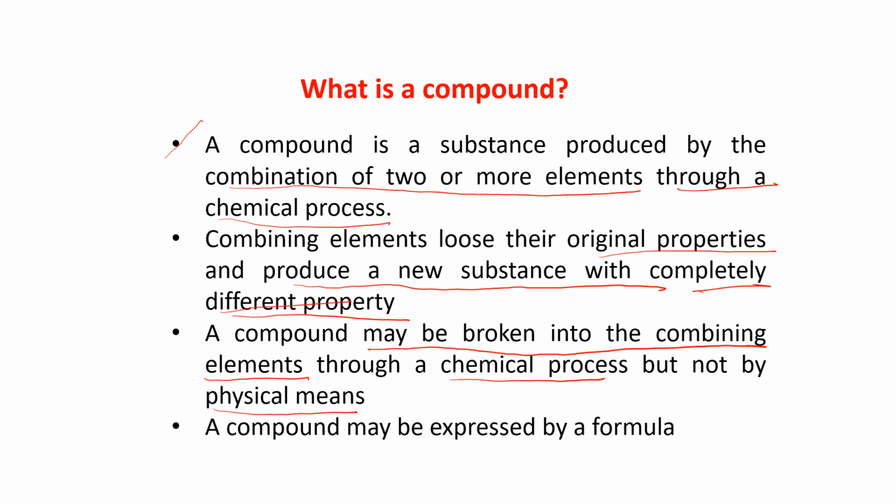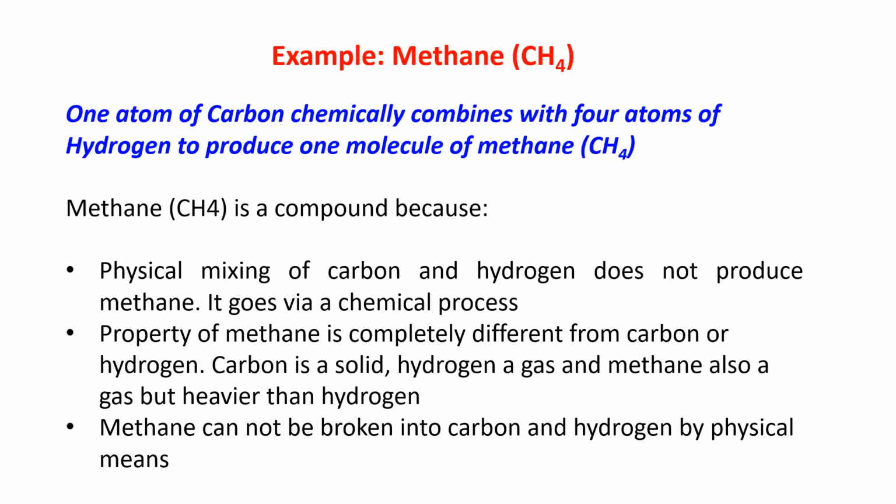A compound may be expressed by a formula. Now see methane. CH4 is the formula for methane. This is an example of a compound. It has a particular formula.